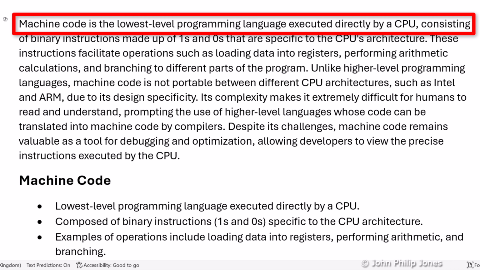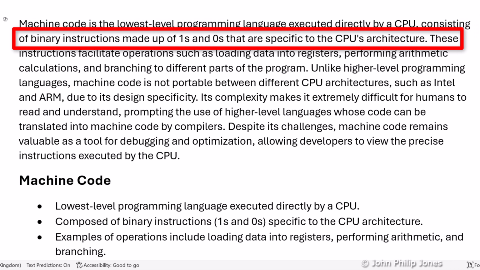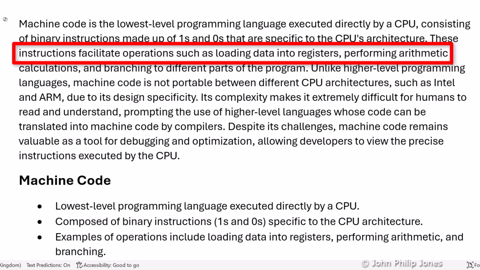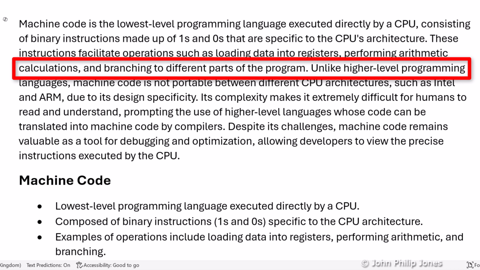Machine code is the lowest level programming language executed directly by a CPU, consisting of binary instructions made up of ones and zeros that are specific to the CPU's architecture. These instructions facilitate operations such as loading data into registers, performing arithmetic calculations, and branching to different parts of the program.